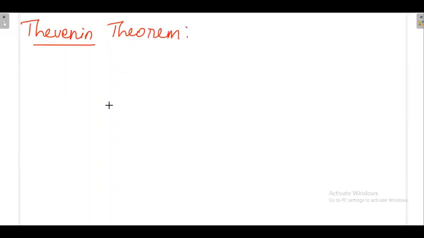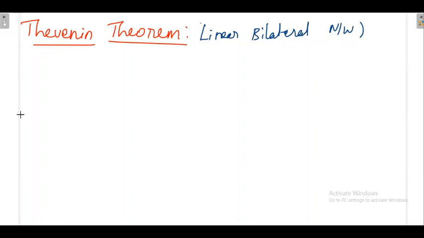Okay, Thevenin's theorem. For which network can I apply Thevenin's theorem? First of all, we should know what Thevenin's theorem is and for what network it is applicable. It is applicable for linear bilateral network. If you want to apply Thevenin's theorem, the network has to be linear and also it has to be bilateral. For a linear bilateral network, you can apply Thevenin's theorem.